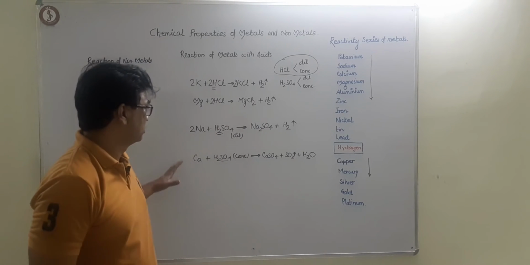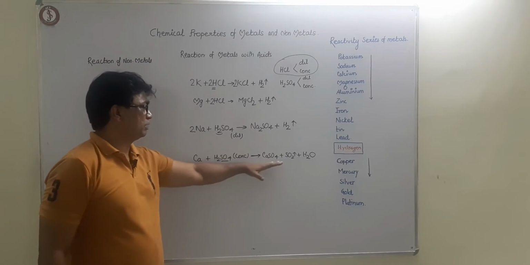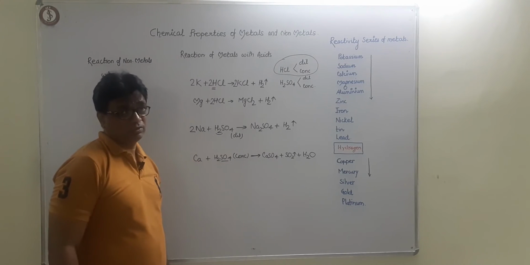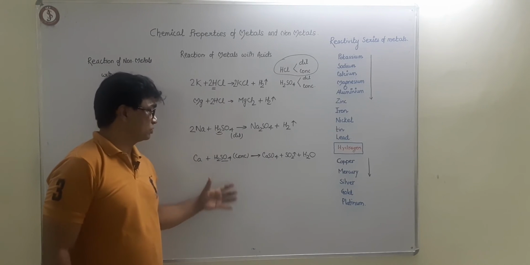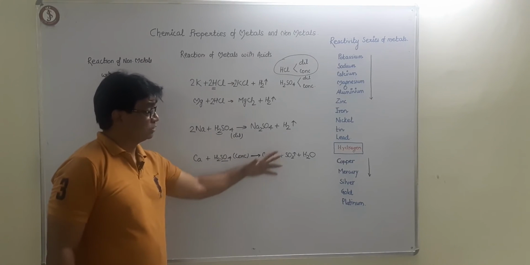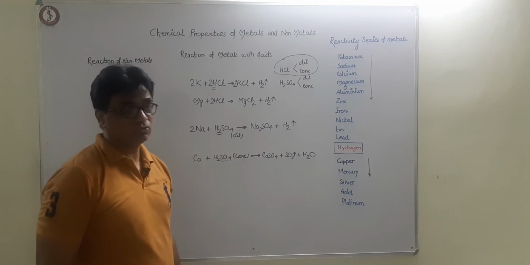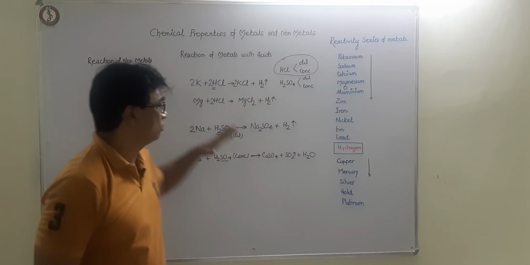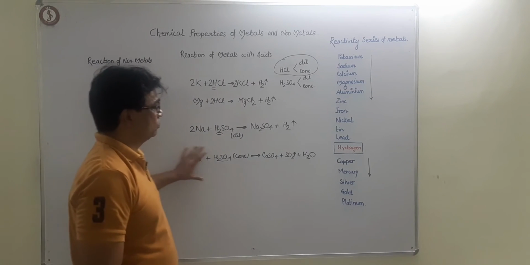In the case of sulfuric acid, sometimes you will get sulfur also as a product when a strong oxidation takes place. Sometimes you can get hydrogen sulfide and water. That is very, very important. But for your course of 10th, you can know this.